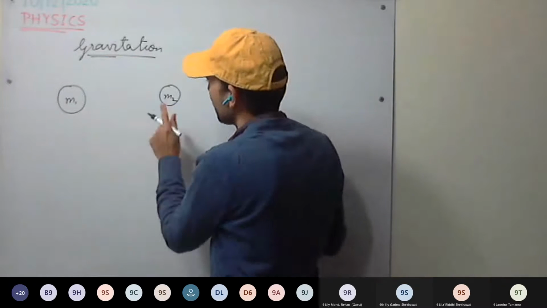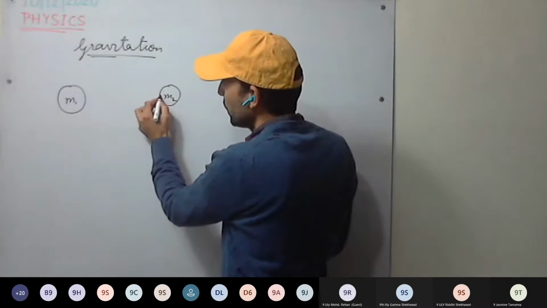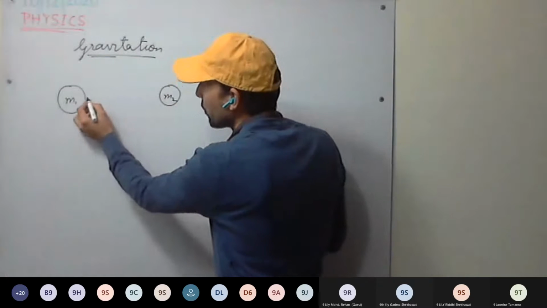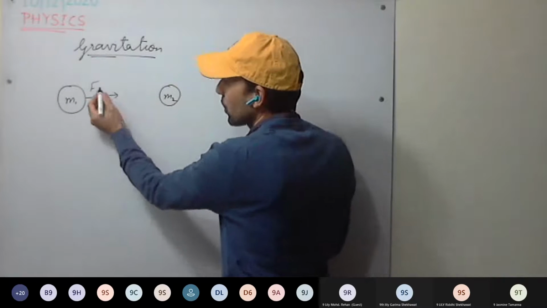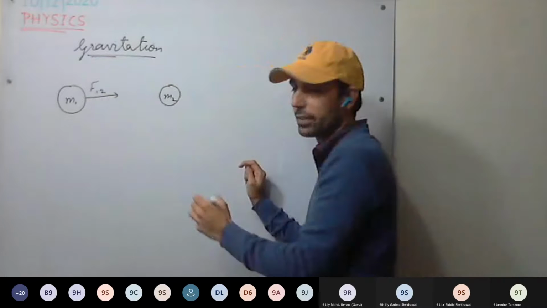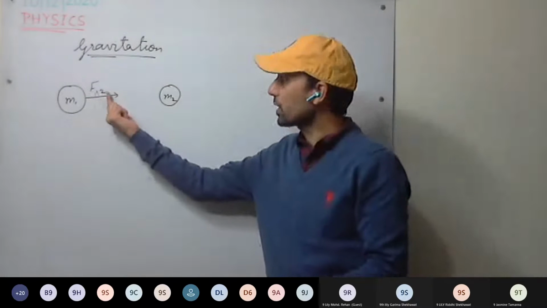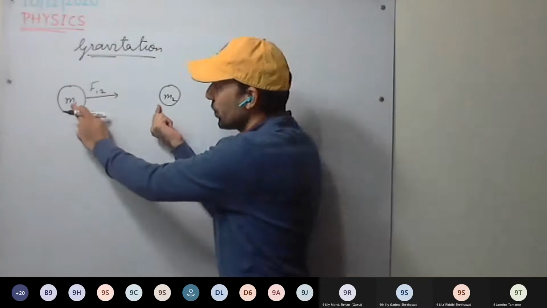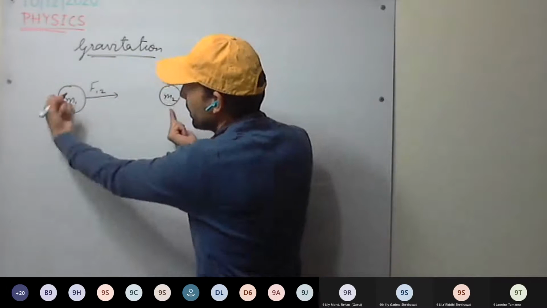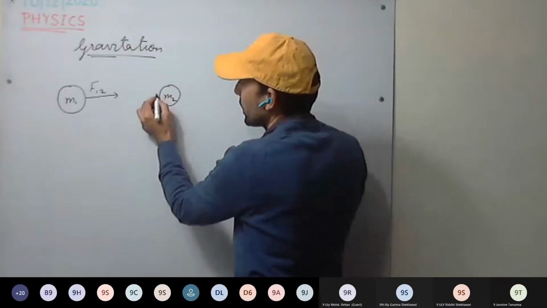So see what will happen. This particle M2 will be attracting M1. So there will be a force on the first particle because of the second, force on first particle due to second. This is clear. And this mass will be attracting the M2 particle towards it.